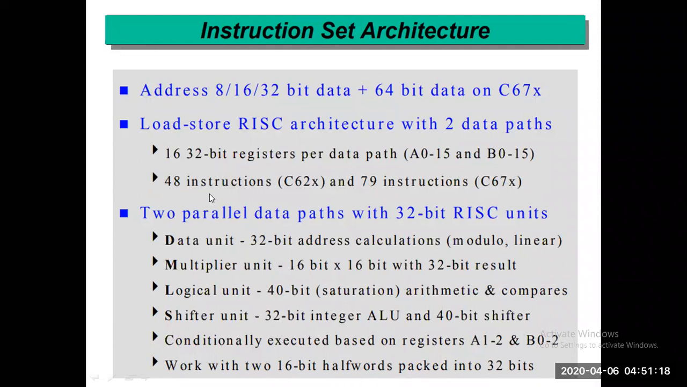So how many instruction sets are offered by 62X? 48. And if you do the programming with the help of 67, how many instructions will be available? 70. Similarly, how many instructions are supported if you do the programming for your 62X? 48 instructions. 2 parallel data paths with a 32-bit RISC unit. So what does that data path consist of?